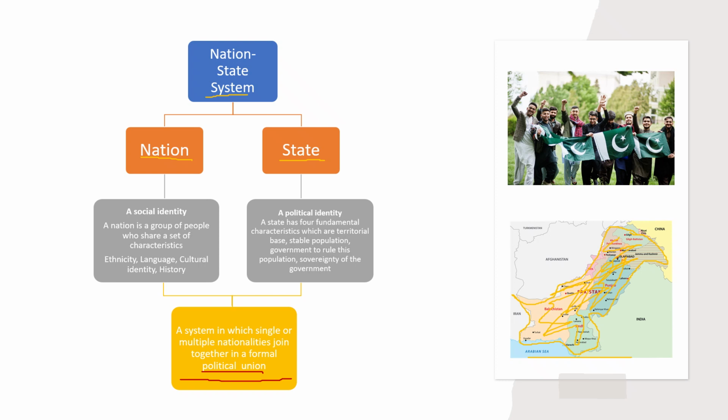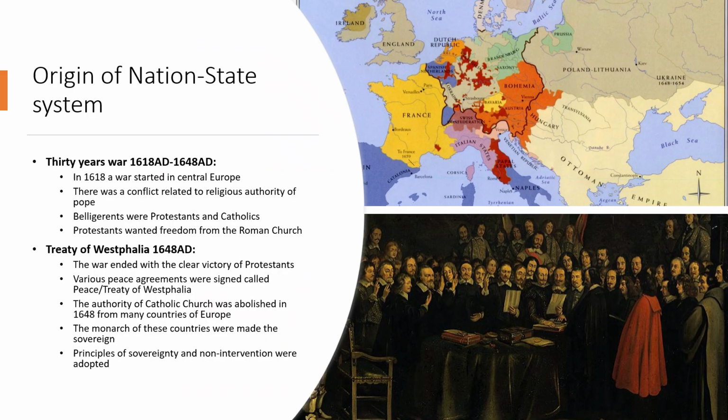So this is the whole explanation of nation-state system. I've given the examples also. Pakistanis are a nation. They live in the state Pakistan. So Pakistan is a state. I hope that it makes sense and it is clear now.